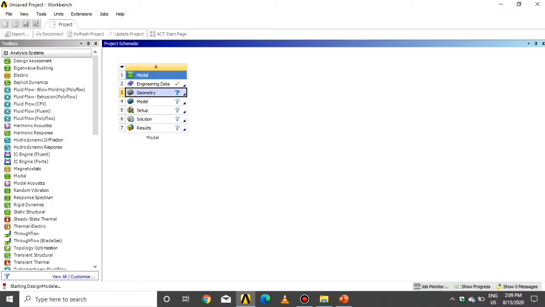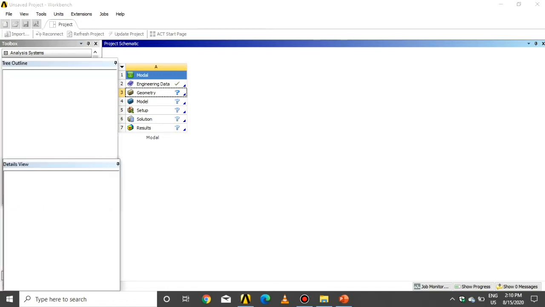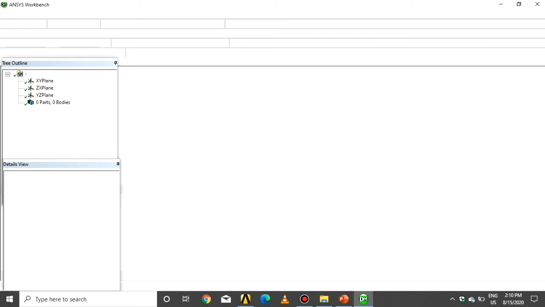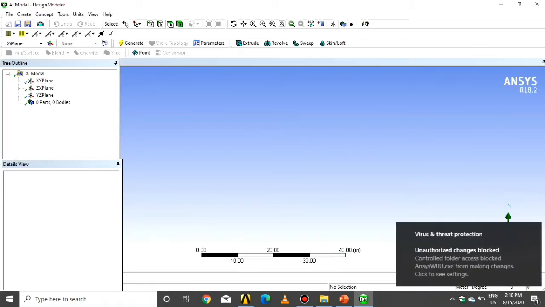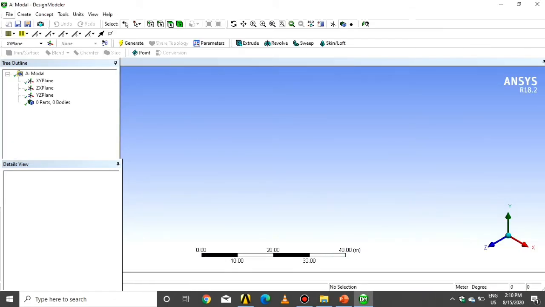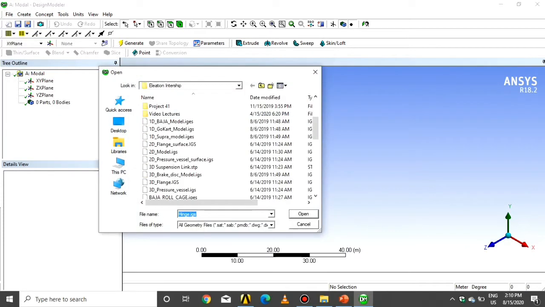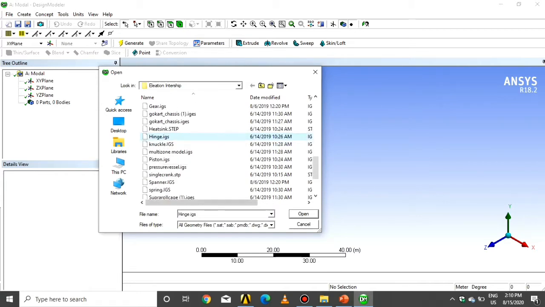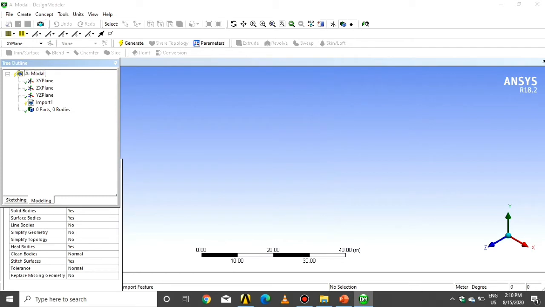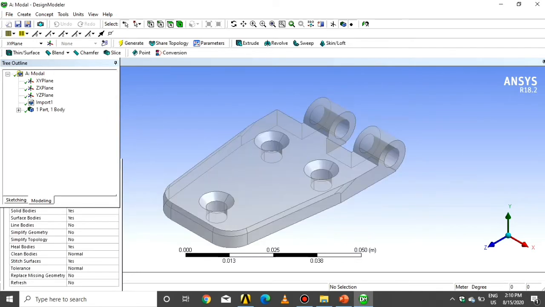First of all, we analyze modal analysis. After that, we analyze response spectrum analysis. Click on Geometry. Wait some time for the tab to open. Click on File, click on Import the geometry, select the model from our design library, select Open and say Generate.